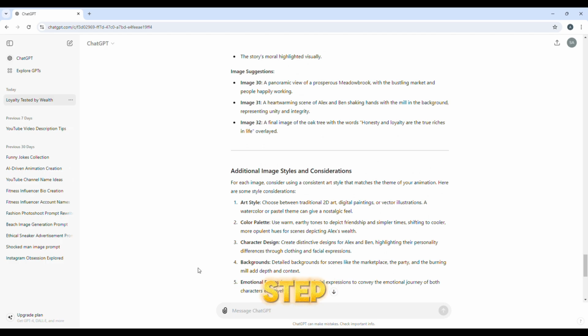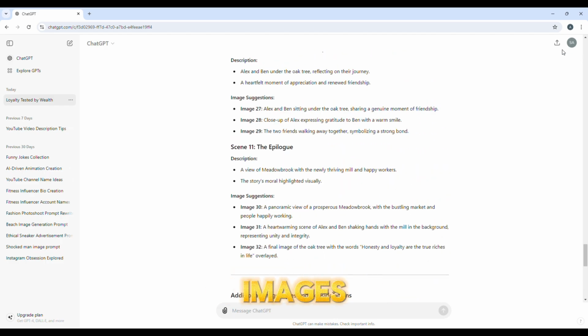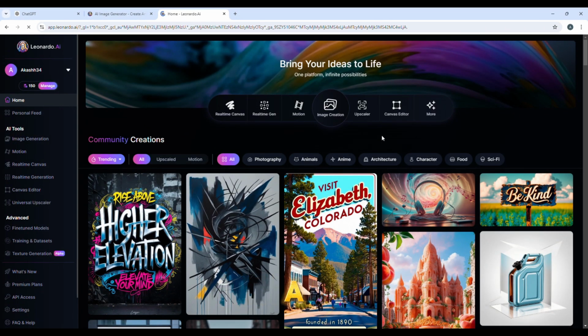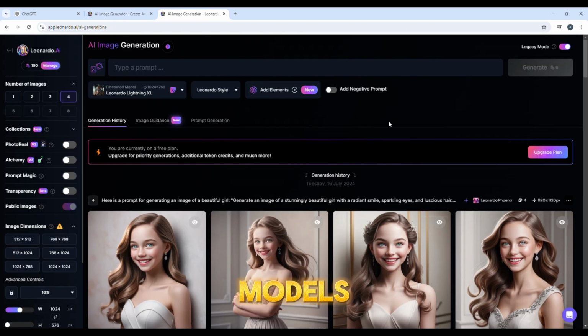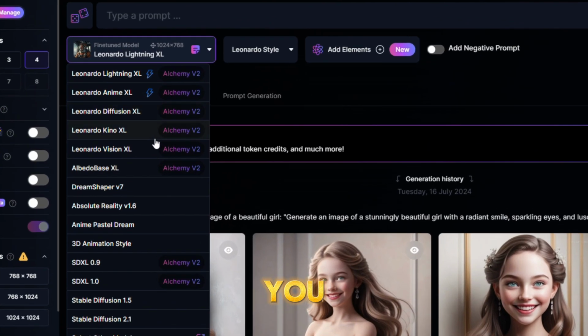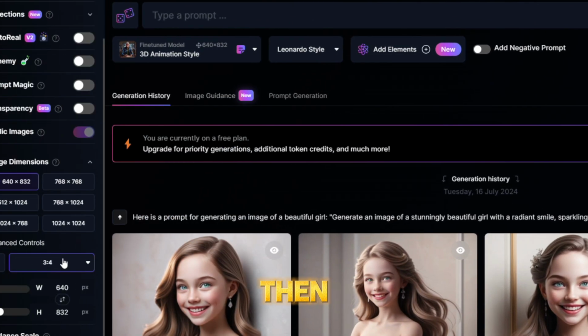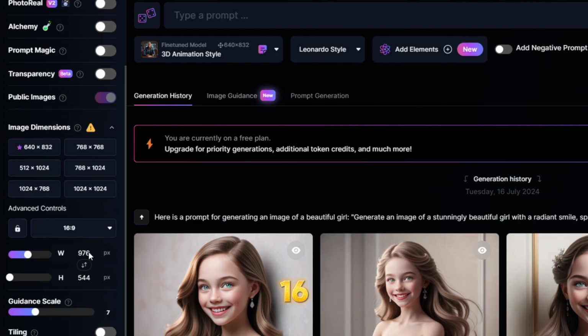So let's move on to step 2, generating related images for our story. Go to the app Leonardo AI, which is AI image generator. You can go to the link in the description. First, go to the AI image generation option, where you'll see various featured models. But for creating animation videos, you can select the 3D animation style, then change the aspect ratio to 16:9.